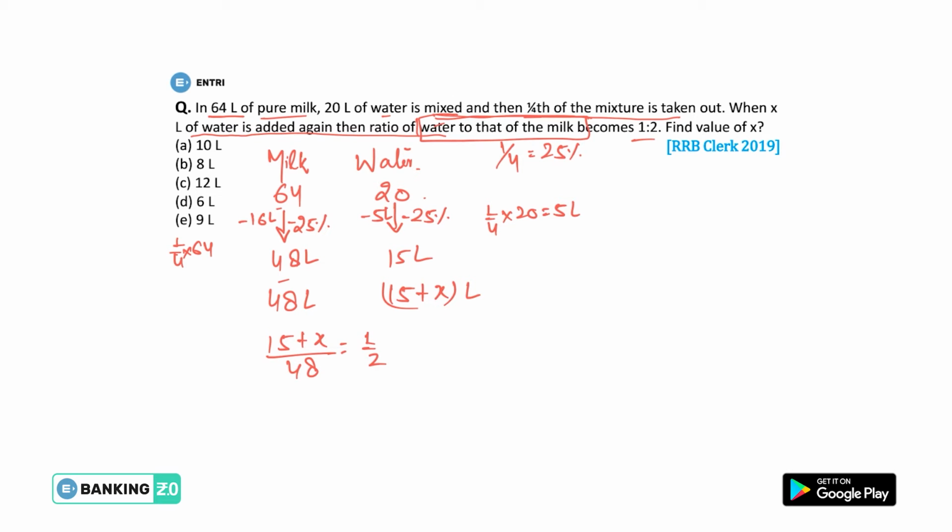Now we can easily find the value of x. So the equation will be 30 plus 2x equals 48, and the value of 2x will be 18. So the value of x will be 9 liters. So 9 liters will be your right answer.